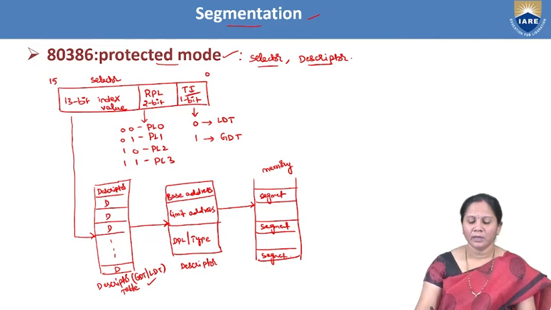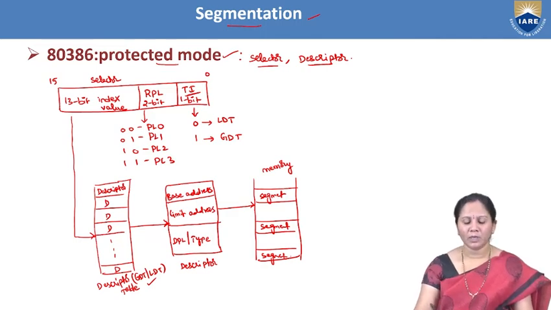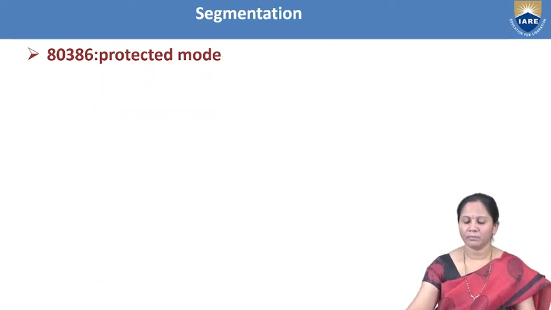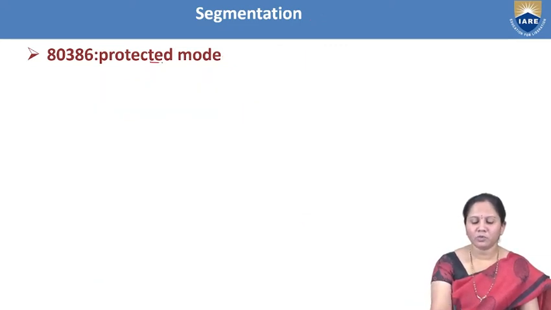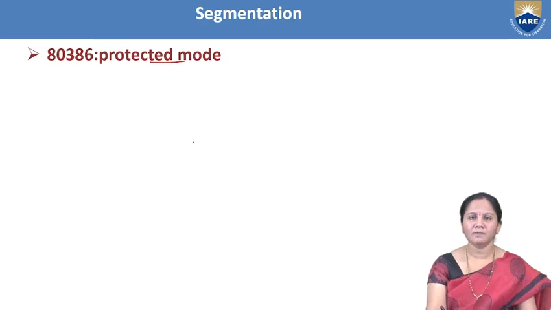Now we will see what each bit represents. Based on the above figure, we have seen a 13-bit index value, RPL and the TI bit.